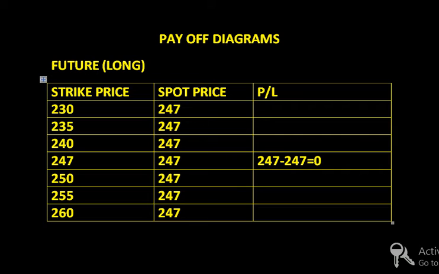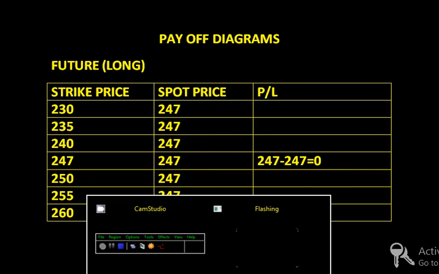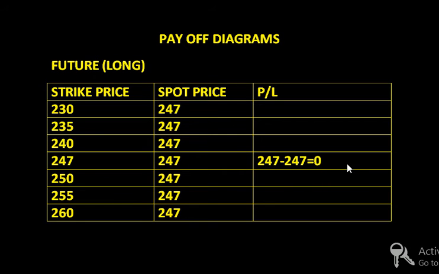Okay, now I would like to tell something regarding the Indian market. When we transact in futures and options, we have to purchase the shares in lots. For the SBI stock, the lot size is 3000 for futures and options. So here at the spot and strike, when both are equal, we are not going to make any profit. So this equals 0 into 3000, that does not matter, whatever is multiplied by 0.